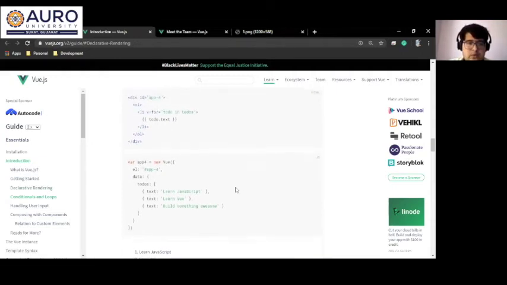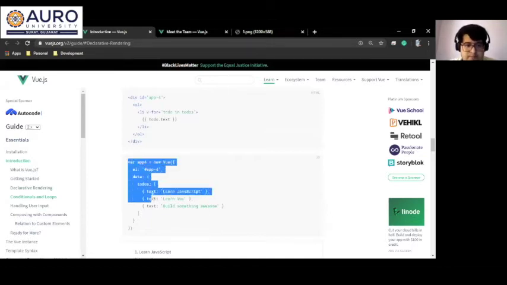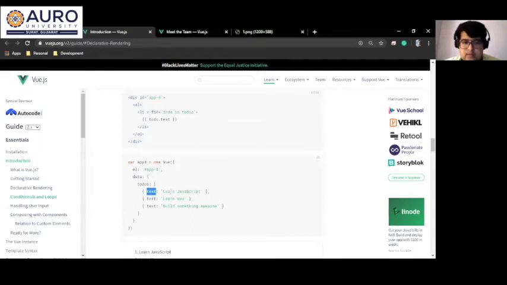Here you will see that we have an array of to-do list where we have an object, text: learn JavaScript. This JavaScript is bound with the HTML file.